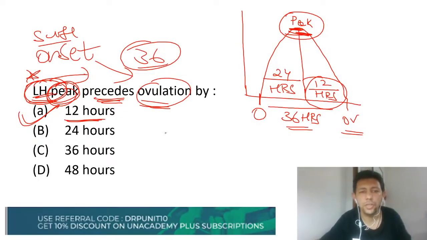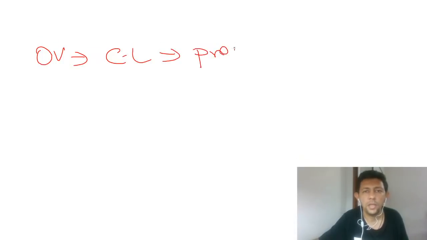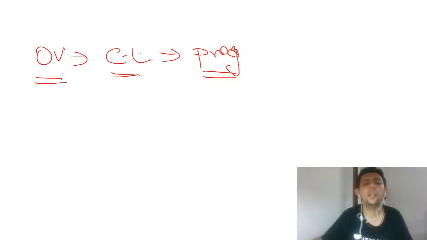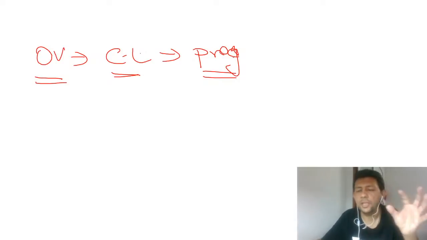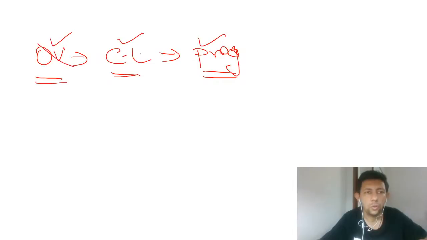Three MCQs have been discussed, and a very important rule which I would like to tell you is to remember this: only if the female ovulates, then the corpus luteum is formed, and then the progesterone comes into the picture. Ovulation, corpus luteum, progesterone. Progesterone is the second hero or second heroine whose entry into the movie is only after the interval, that is, after ovulation. So no ovulation, no corpus luteum, no progesterone.